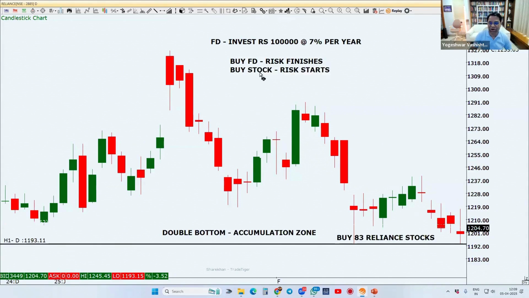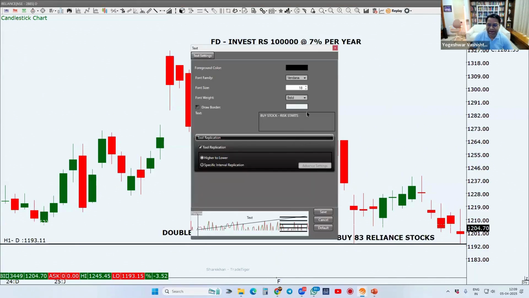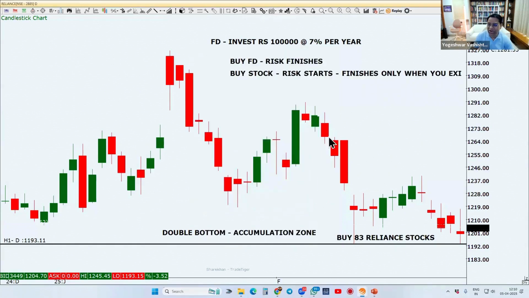And risk finishes only when you exit. As long as you are in the stock, your risk remains.